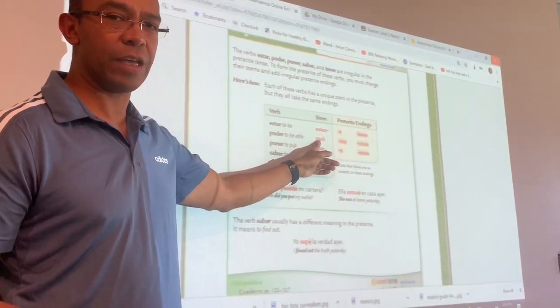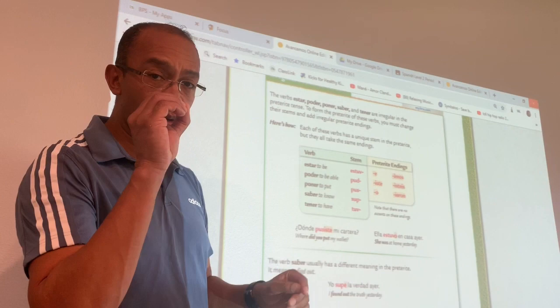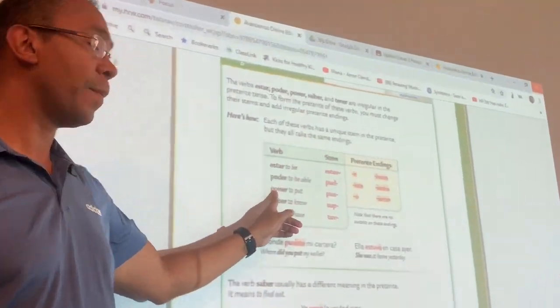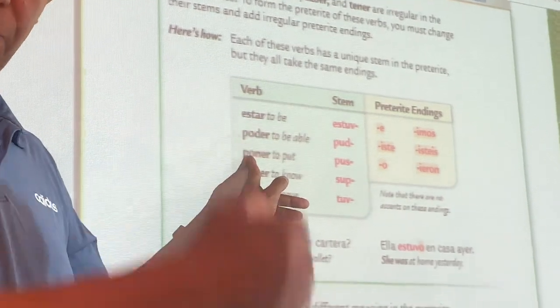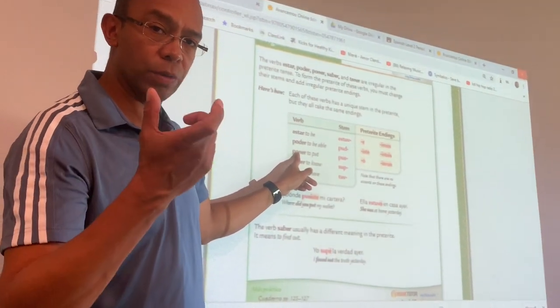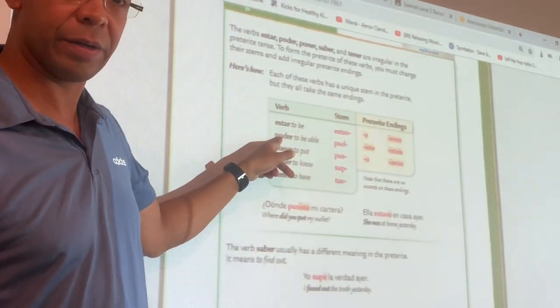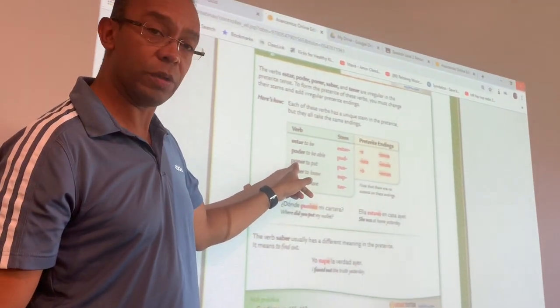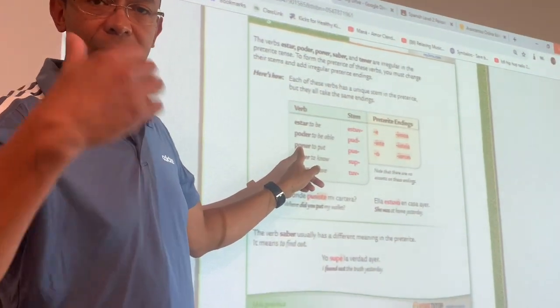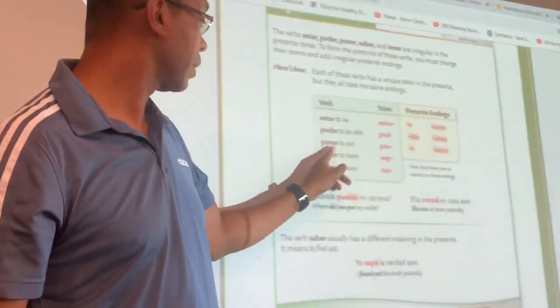Notice that I don't say yo pode. The O changes to a U. Yo pude. Poner. To place, to put. The O in poner changes to a U. Just like in poder. The O changes to a U. You say yo puse. I place, I put.